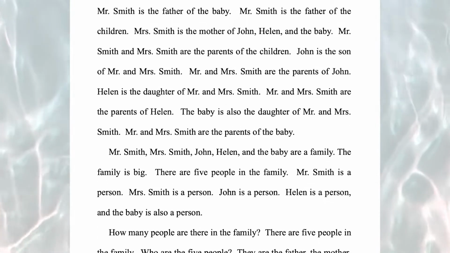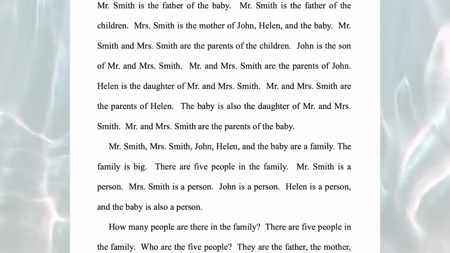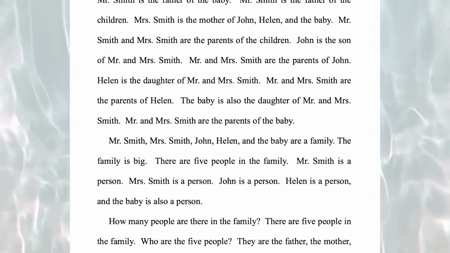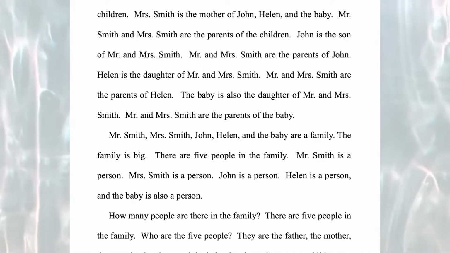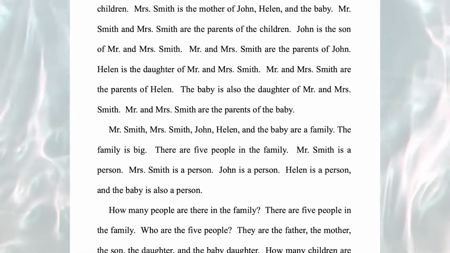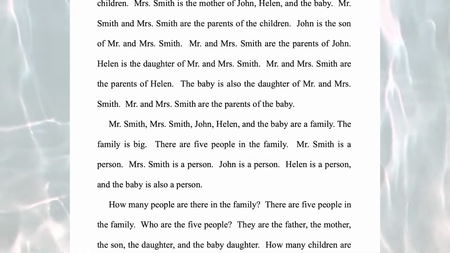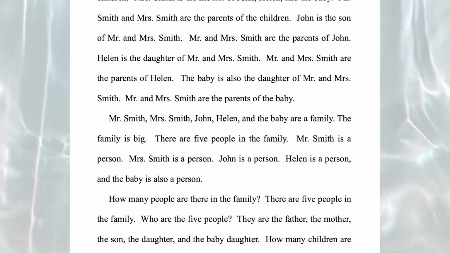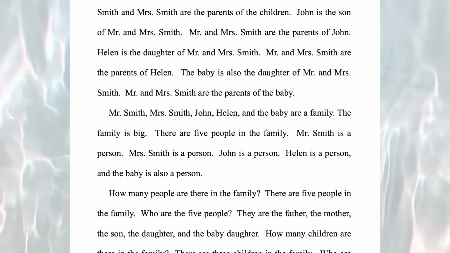How many people are in the family? There are 5 people in the family. Who are the 5 people? They are the father, the mother, the son, the daughter, and the baby daughter.